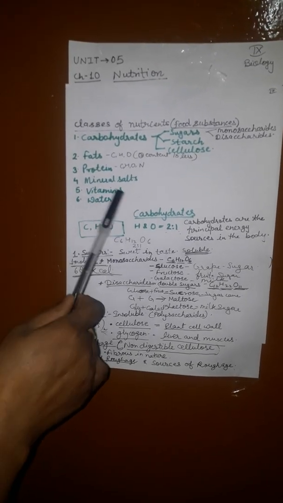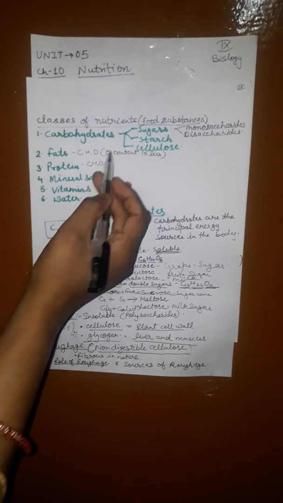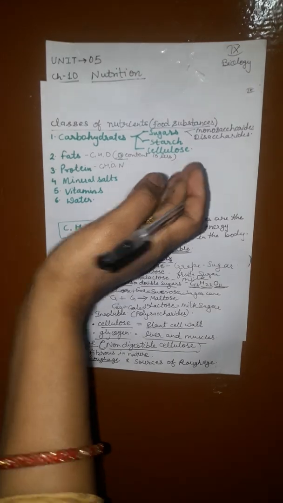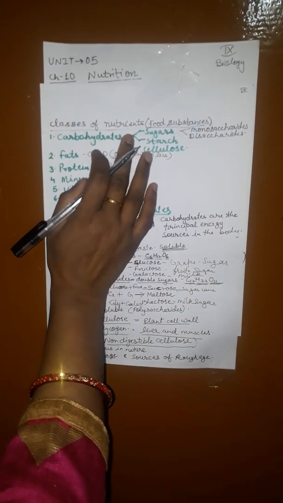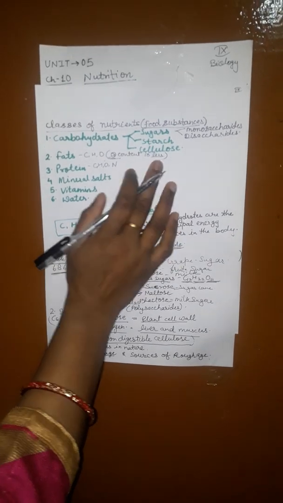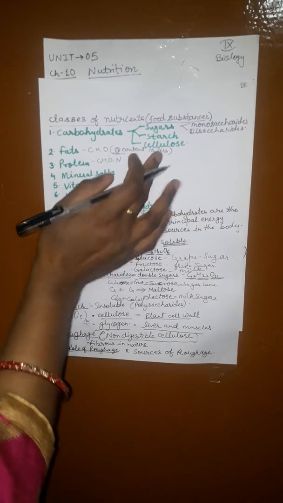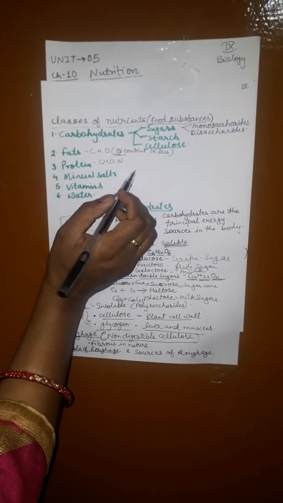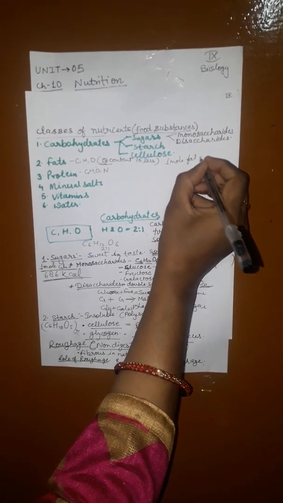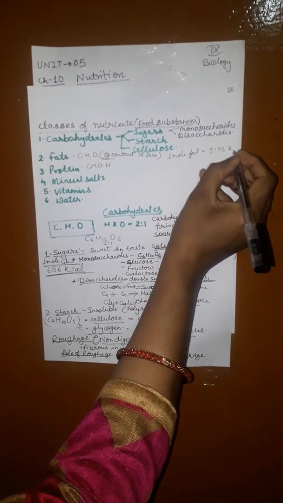Now the next one is fat. Fat is composed of carbon, hydrogen and oxygen. But here the oxygen content is less in comparison to carbohydrate. The oxygen content in these nutrients is much less, so they produce more energy than carbohydrate. 1 mole of fat releases 9.45 kilocalorie energy, and 1 mole of glucose releases 6 kilocalorie energy.